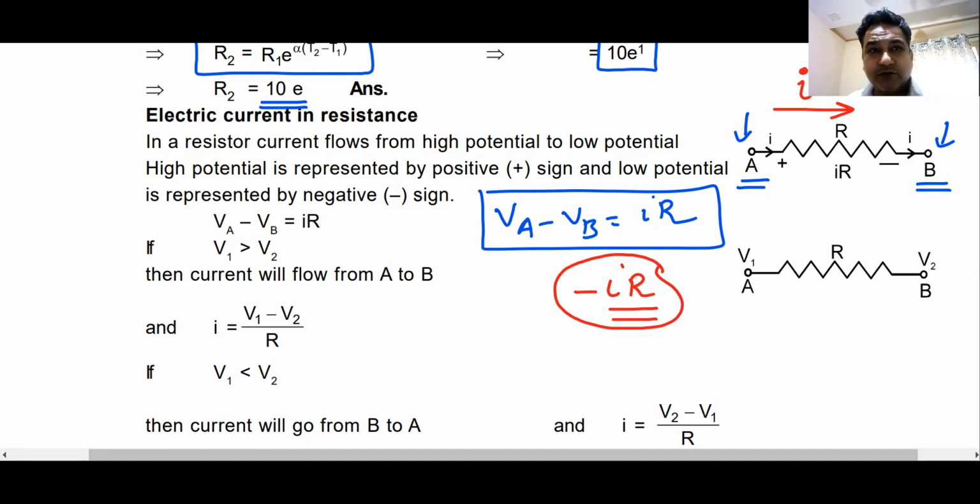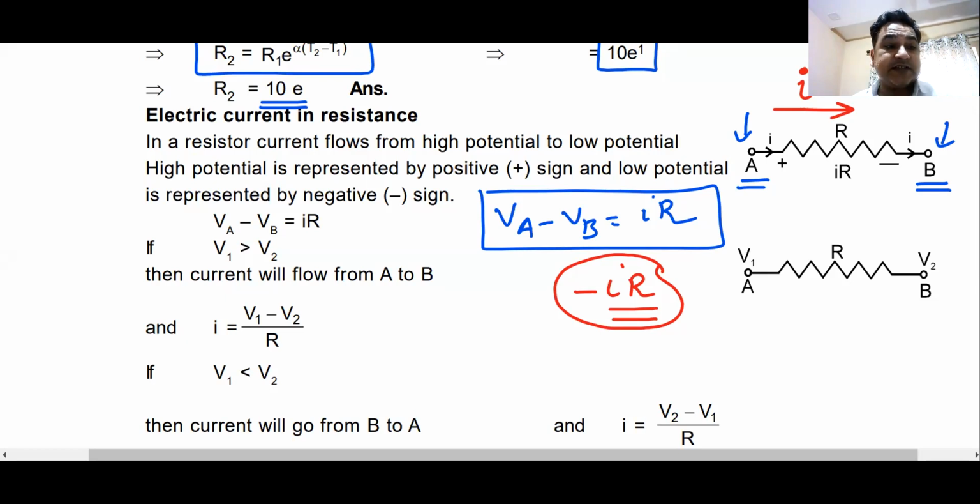That is what you will use in Kirchhoff's law, because in Kirchhoff's law you will be moving in a closed circuit. You will be moving across resistances, capacitances, and batteries. Whenever you move from lower potential to higher potential, potential rises, you take it as positive. Whenever you move from higher to lower, potential drops, and potential drop is always taken as negative.